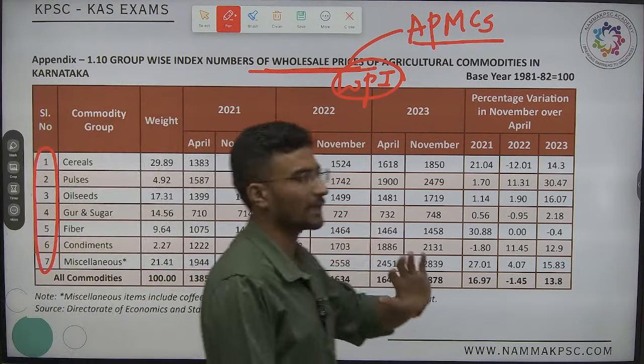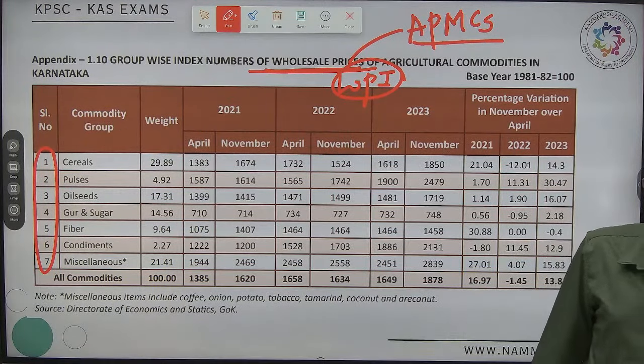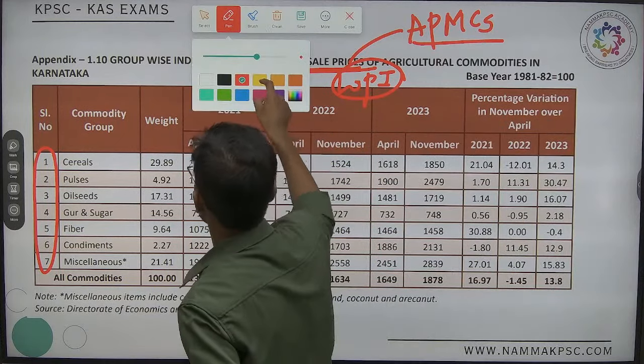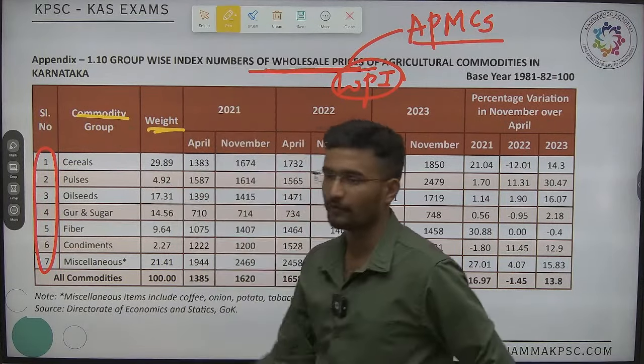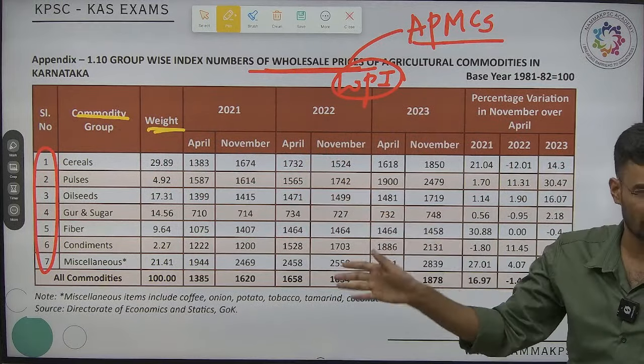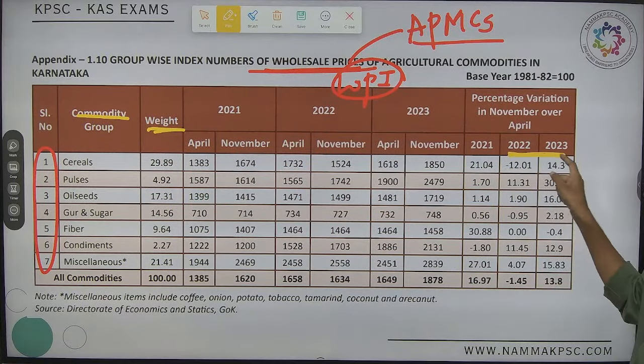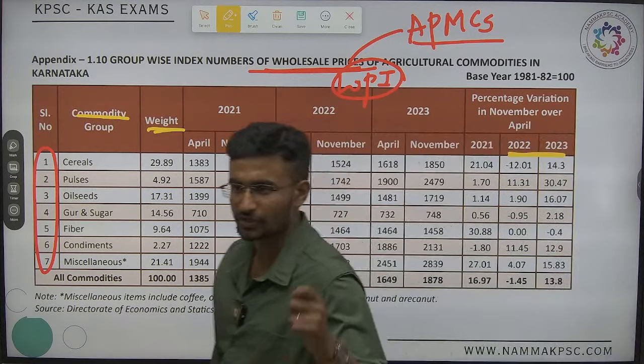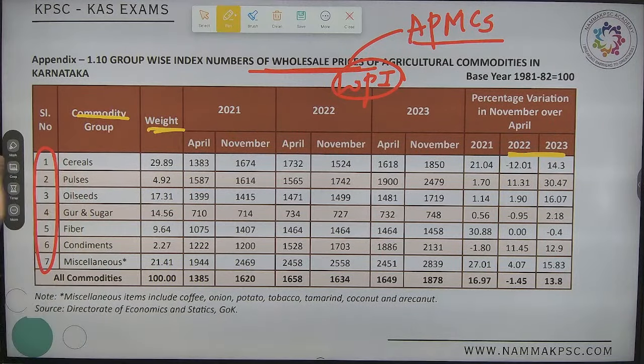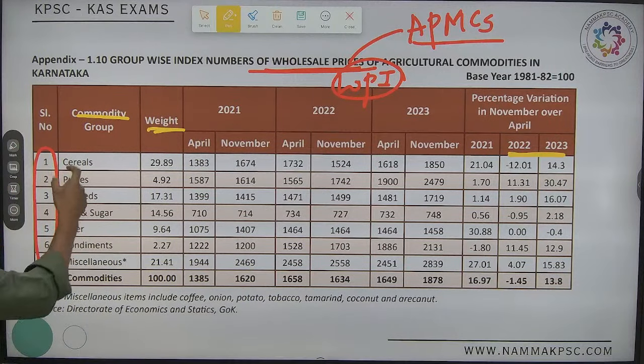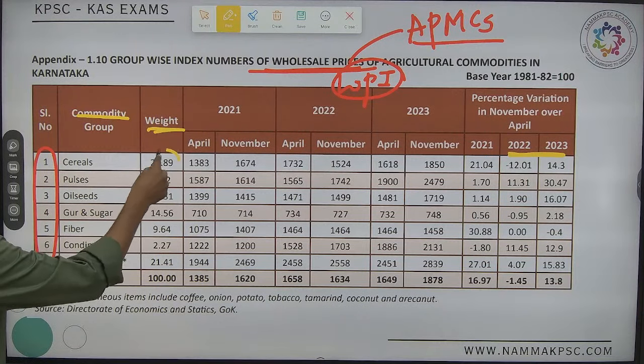Now which all things do I need to analyze here? First and foremost, you should look at the commodity group, second should be the weightage, and third, based on these two, which one has shown a positive and which one a negative variation. Now the first one: out of the major commodities, which one has given the highest weightage? It is the cereals.